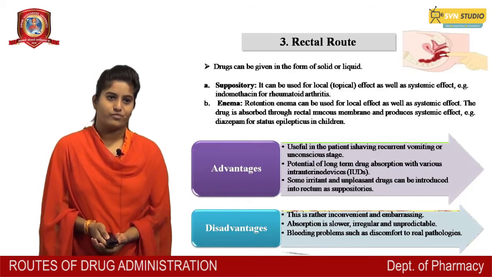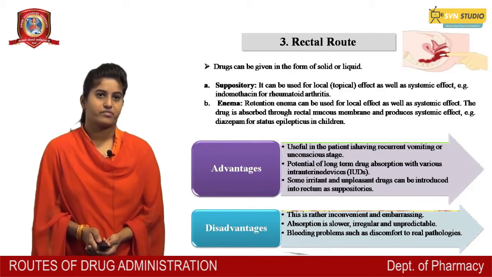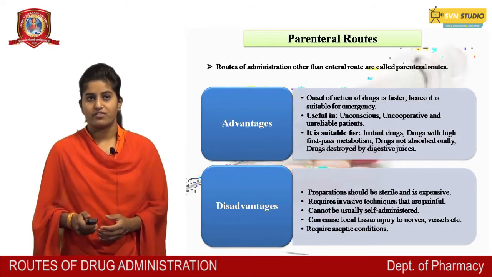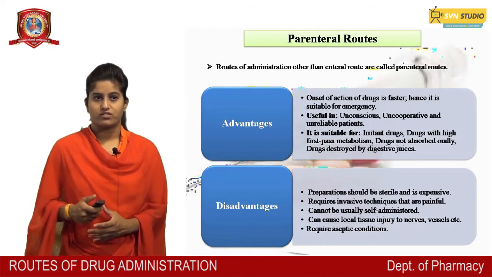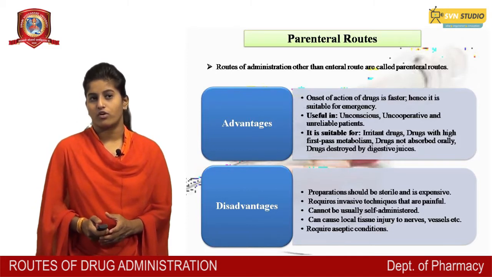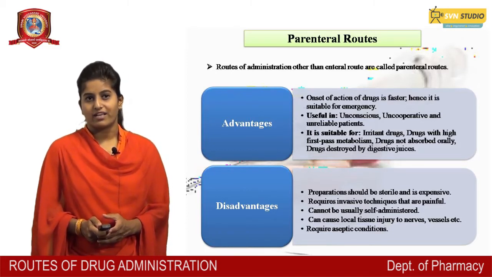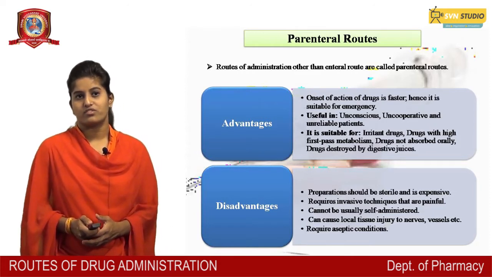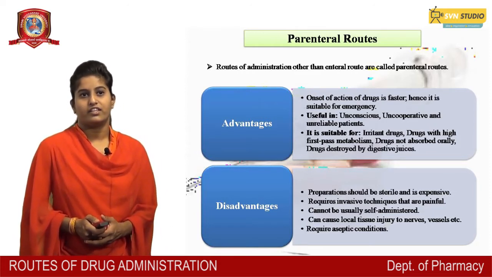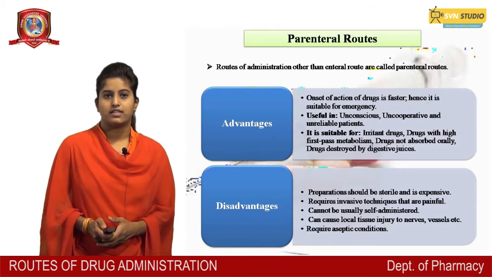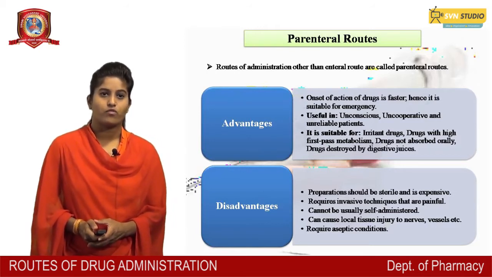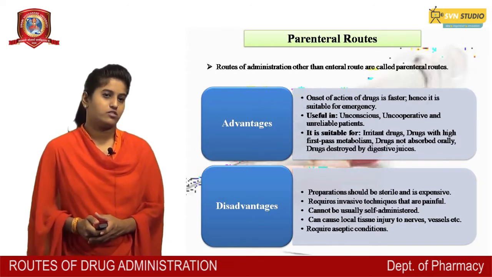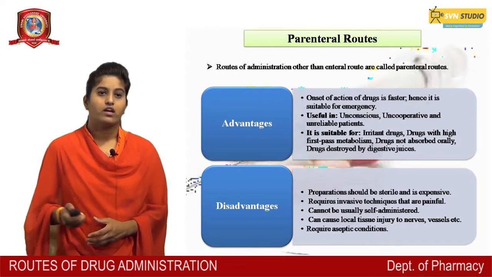There are some advantages and disadvantages. Parenteral routes. Routes of administration other than enteral route are called the parenteral route. Advantages: onset of action of the drug is faster, hence it is suitable for emergency use and in unconscious patients, and it is suitable for irritant drugs, drugs with high first pass metabolism, drugs not absorbed orally, and drugs destroyed by digestive juices.